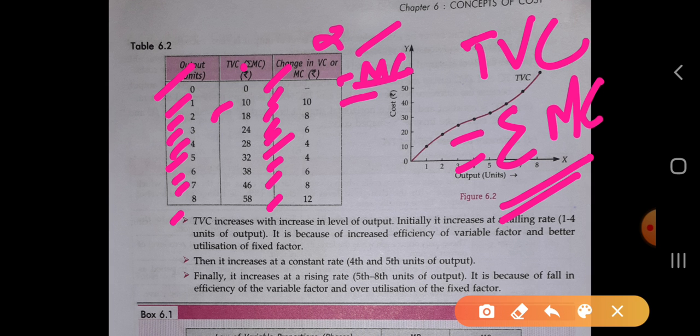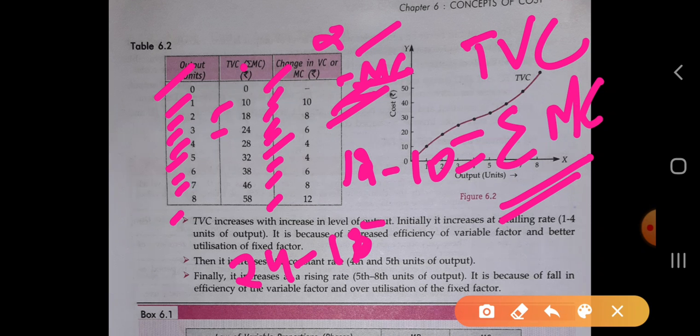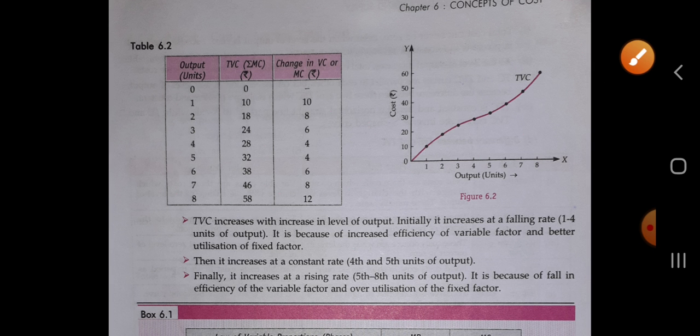Next one is 10. Next one is 18 minus 10, so 8. Then 24 minus 18, 6. 28 minus 24, that is 4. 32 minus 28, that is 4. 38 minus 32, 6. 46 minus 38, 8. 58 minus 46, 12. So we are able to calculate the value of marginal cost, delta MC. So from the TVC we can calculate the value of this. In that condition, we will put all these values on the diagram.